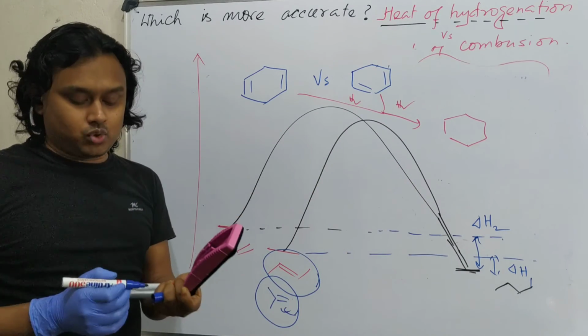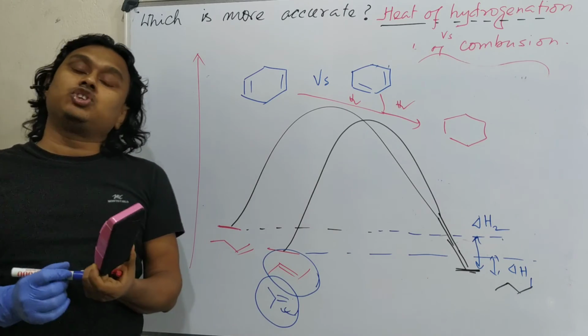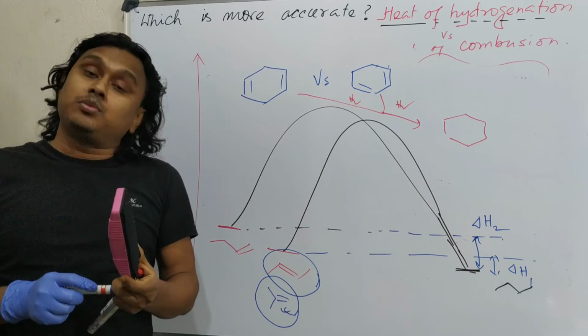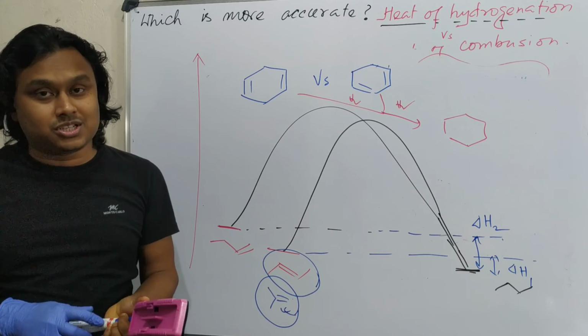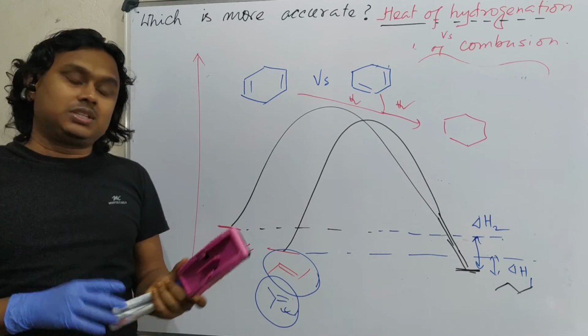So this is the advantage. So overall, I can say heat of combustion is more accurate data compared to heat of hydrogenation. That's why this is preferred. Okay, so this is the end of this discussion.